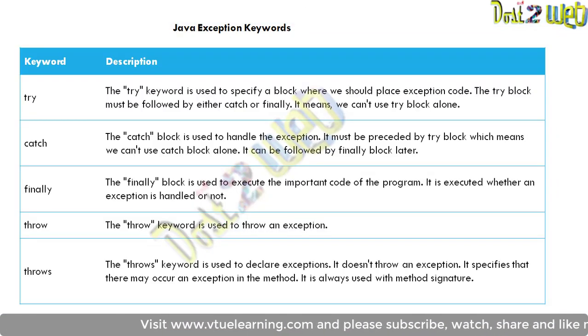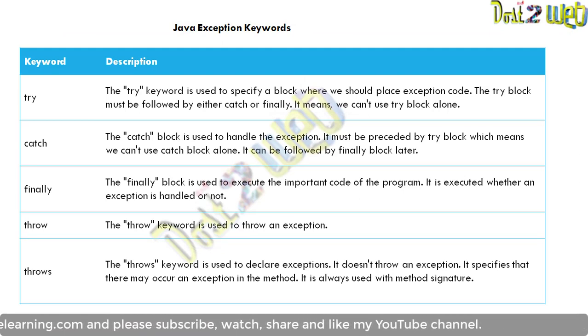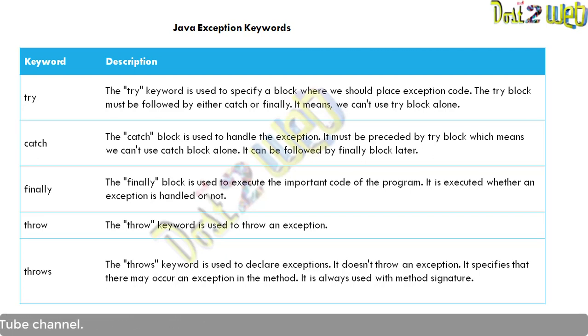Now, what are the keywords we are going to use in the exception handling mechanism? These are the keywords you have already seen and know. You are going to use try, catch, throw, throws, and finally.